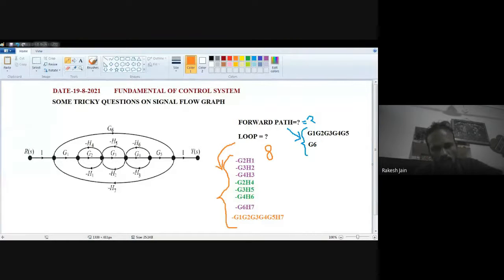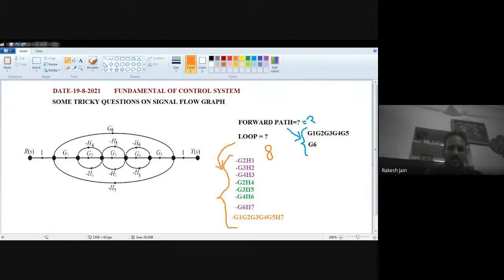So you should try more and more questions, and then you will be able to solve such questions fast. Otherwise, you spend a lot of time on a single question. Then how will you be able to solve the other questions? Because all kinds of questions in general competition exams are tricky, you should be very fast.